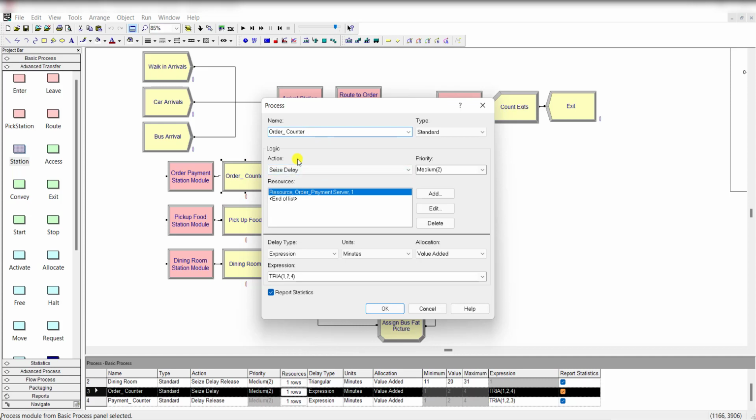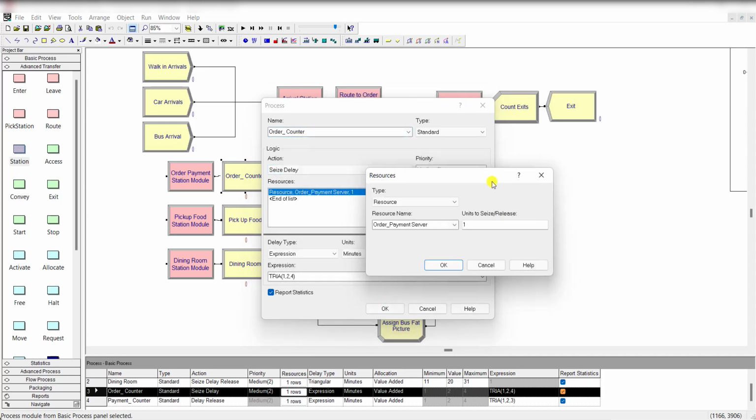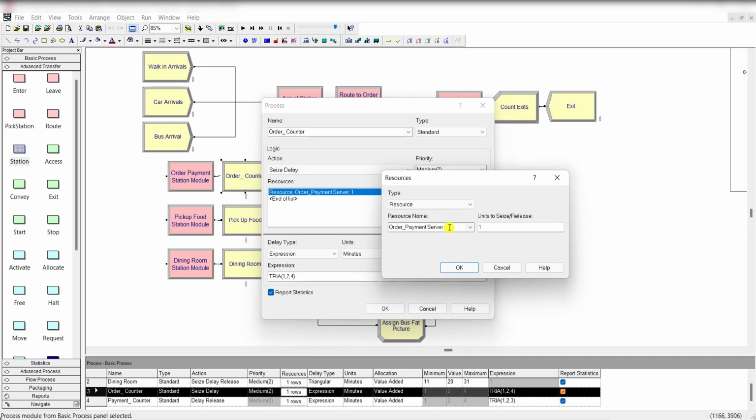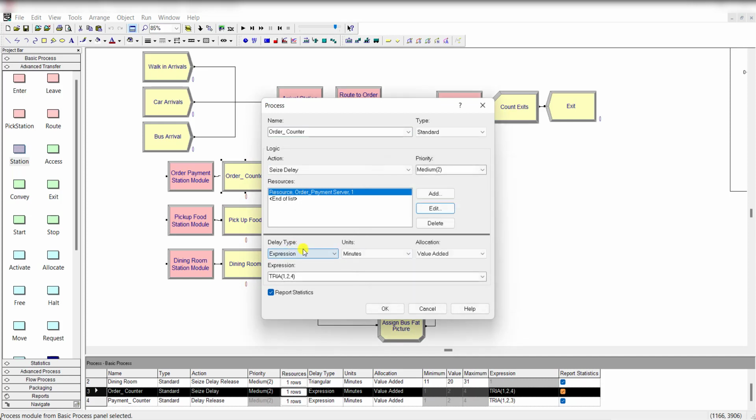Okay, so next add the process module from the basic process panel and rename it as the order counter, and the action type is seize delay, and add the resource, that is order payment server, and the delay type is expression, that is triangular distributed, units are in minutes.